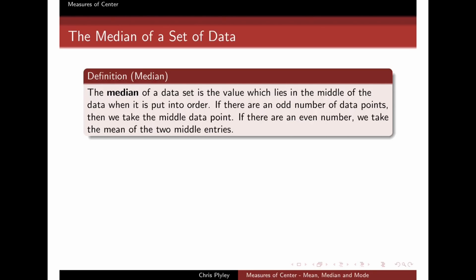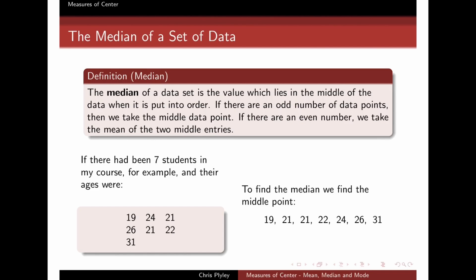Okay, so once we know how to find the mean, we can find other measures of central tendency. In particular, we can find the median of any set of quantitative data. And the median is defined to be that value which lies in the middle of the data when it is put into order. So it is a little bit different to find the median if I have an odd number of data points or an even number of data points. And to illustrate that, let's take a look at an example. So suppose I had 7 students in my class instead of 6. And let's suppose their ages were listed down here below. You'll see the only difference is I threw in one extra student, 31 years old.